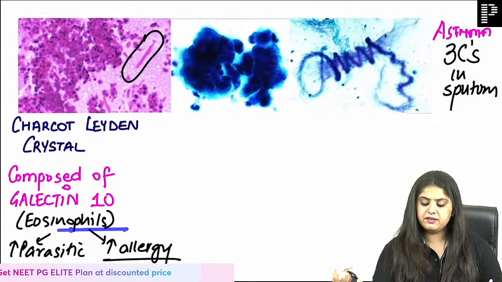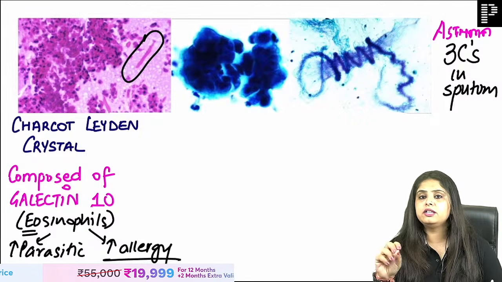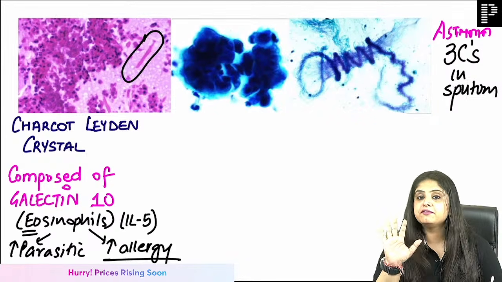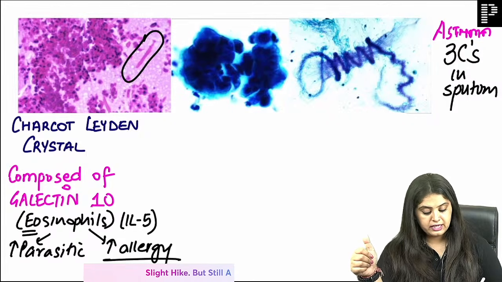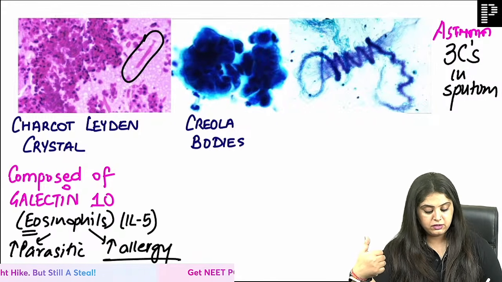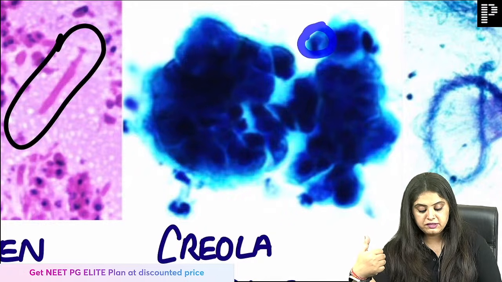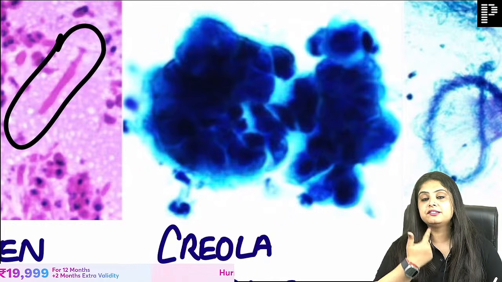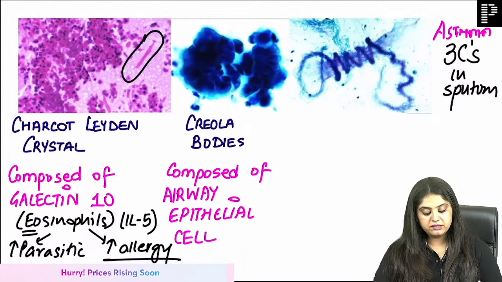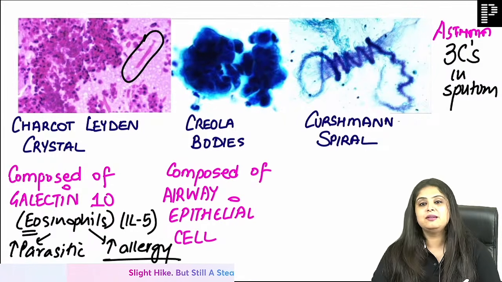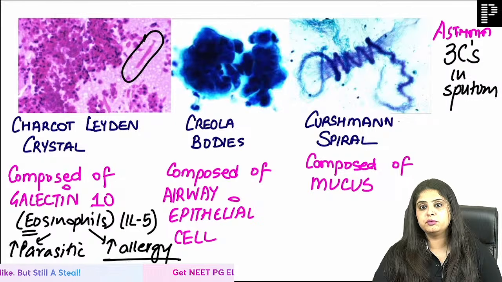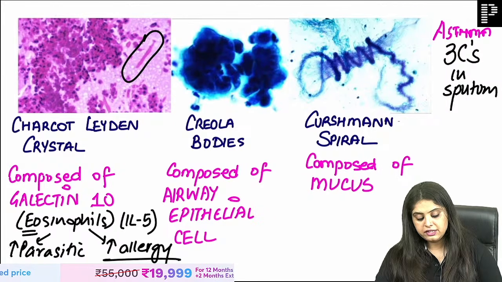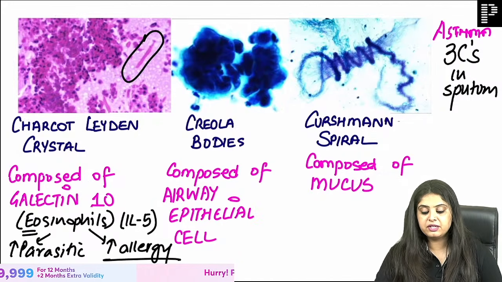Interleukin 5 association: wherever there is eosinophil, no doubt, E for eosinophil, E is the fifth alphabet, A B C D E, it is always associated with interleukin 5. That concept goes forever. Moving on, the next C that you see in asthma is Curschmann... rather Creola bodies. Creola bodies are basically a lot of these epithelial cells. When someone is coughing, you cough with a lot of pressure, so all the airway epithelial cells are also going to come out. So Creola bodies are made up of airway epithelial cells. Lastly, the name only tells you, Curschmann spiral, that is made up of mucus, mucin. That is why these patients have sputum, productive cough. So the 3 C's of asthma are in front of you.